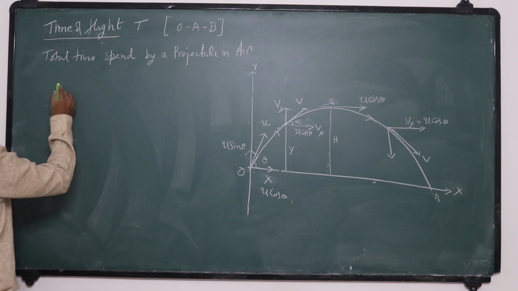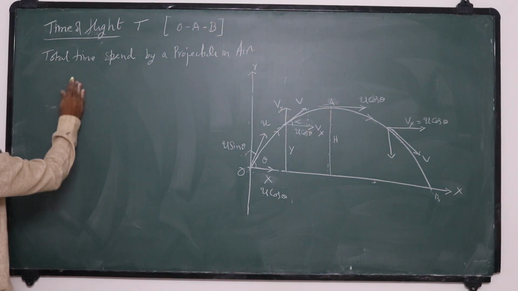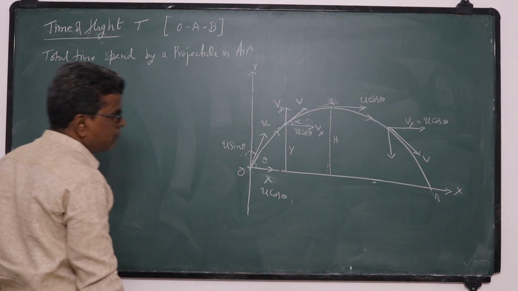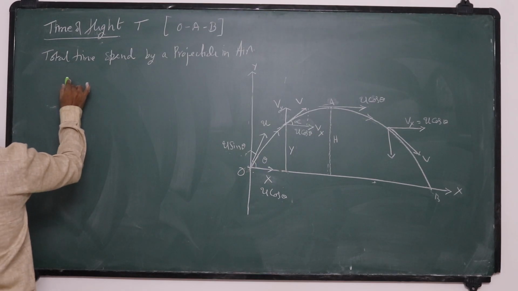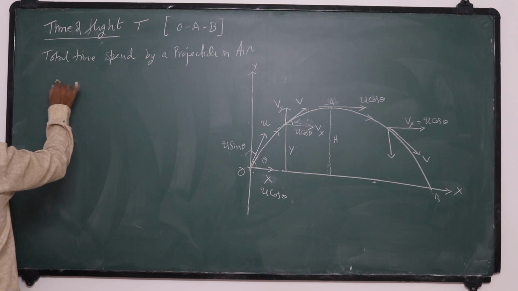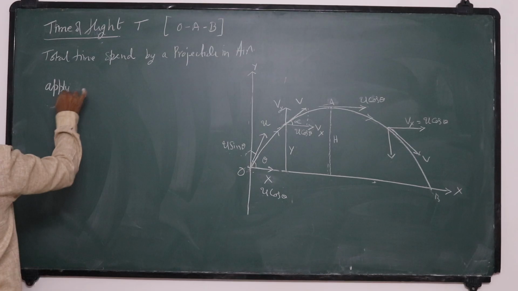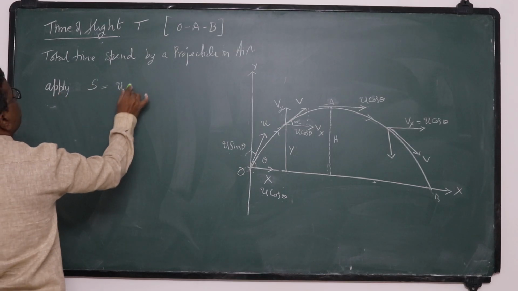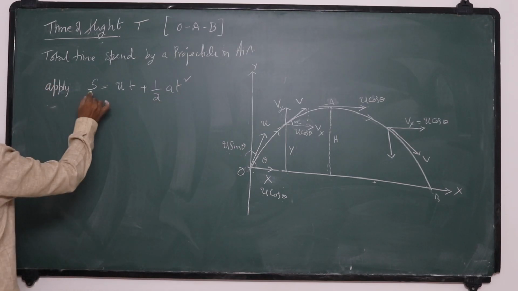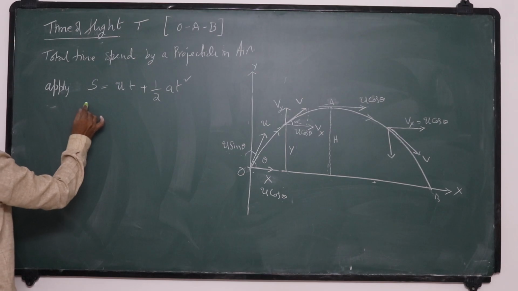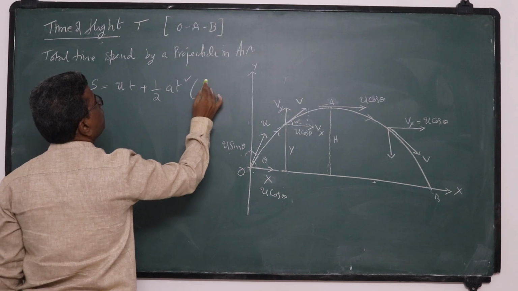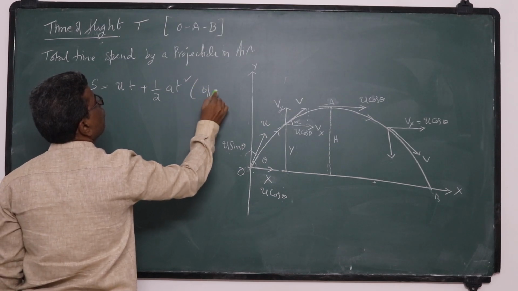So you apply initial velocity in vertical direction. Vertical displacement is from here to here. Vertical displacement is 0. So apply s is equal to ut plus half at square with the total vertical component. I am applying this formula. In vertical direction, what is the displacement? Between O and B it is 0.